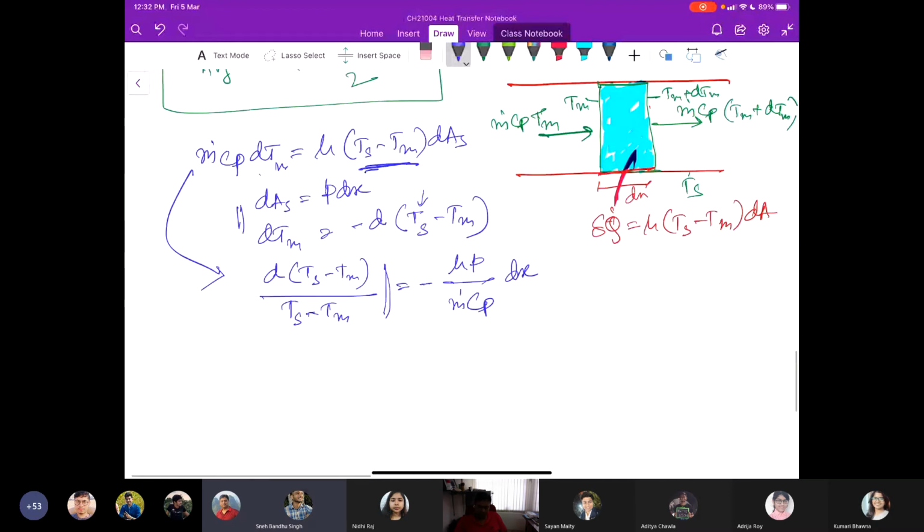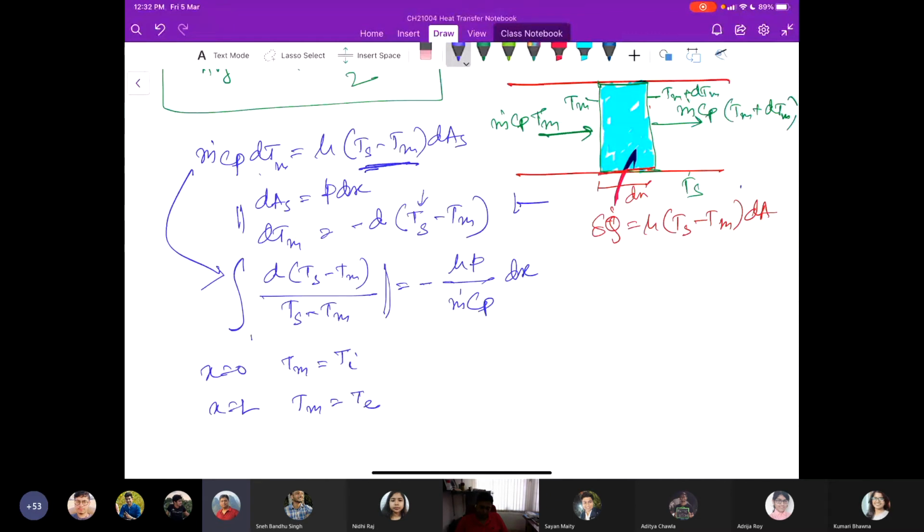Okay, so now we integrate it from x equals 0 to x equals L for the complete length of the pipe. Now at x equals 0, the condition is that Tm is essentially T inlet, and at x equals L, Tm is equal to T exit. Fine.